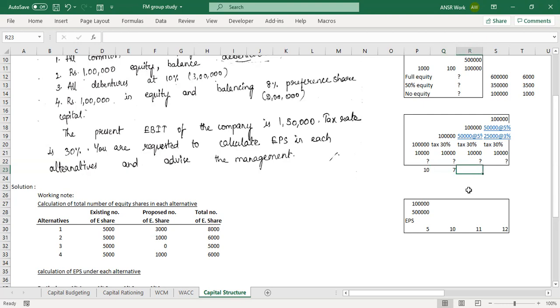Now, one more example. You have 1 lakh profit, before tax and before any other expense that I'm going to tell further. One other thing that you have is a debt of 50,000 at 5% interest. Tax rate is 30%. Your number of shares is 10,000. What is the earning per share? 1 lakh is your EBIT, earnings before interest and tax. So everything is before, basically. So you have to deduct everything.